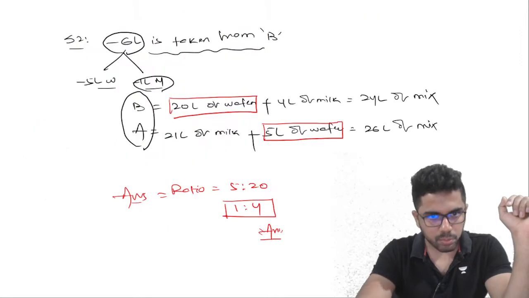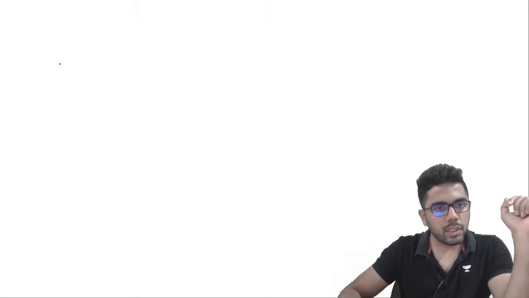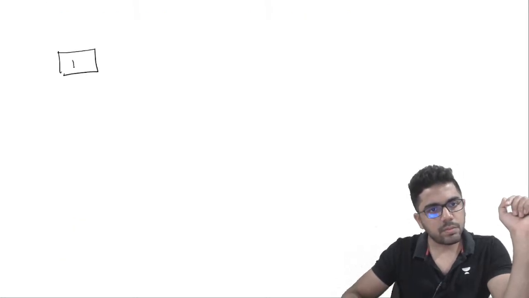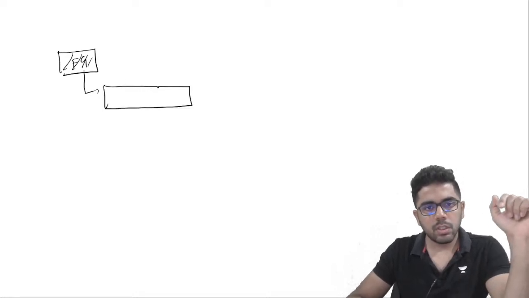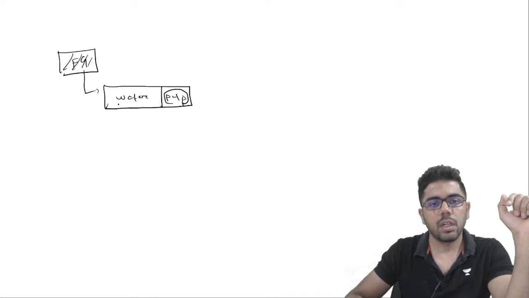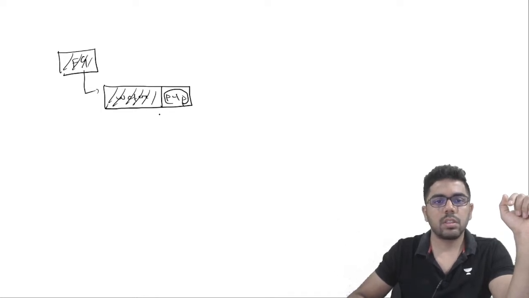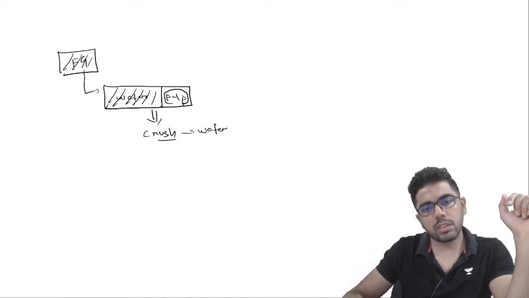Now Srijit, let's go back to the grape question. Let me repeat it here. You have fresh grapes. If I represent it this way, let us say this box represents fresh grapes. This part is water and this part is pulp, the fruit part of the grape. The moment you crush them, the water gets removed.